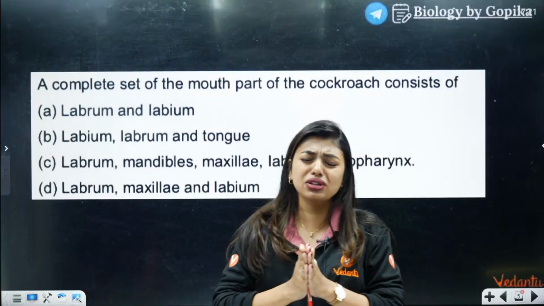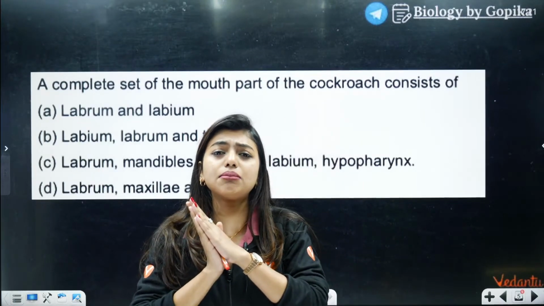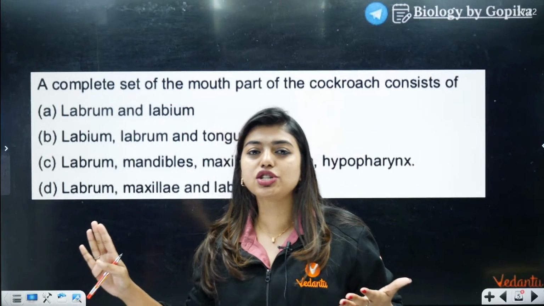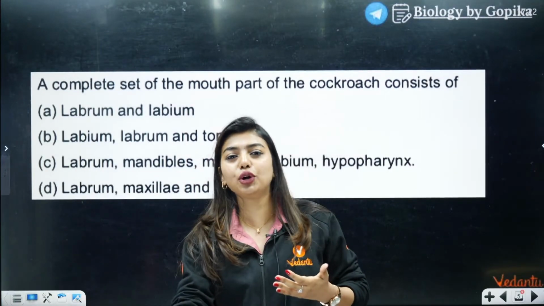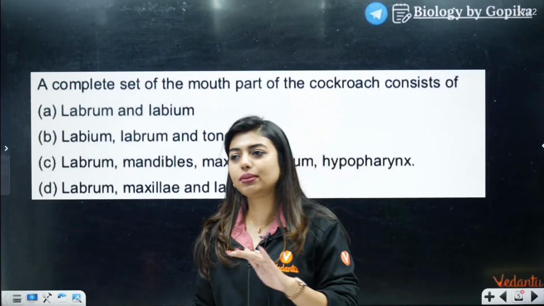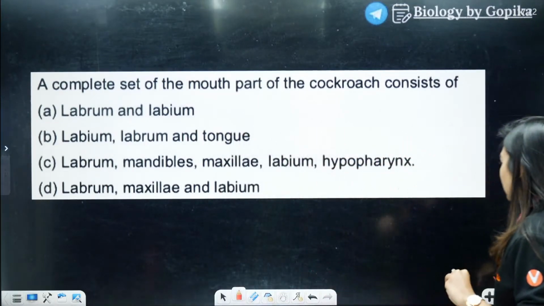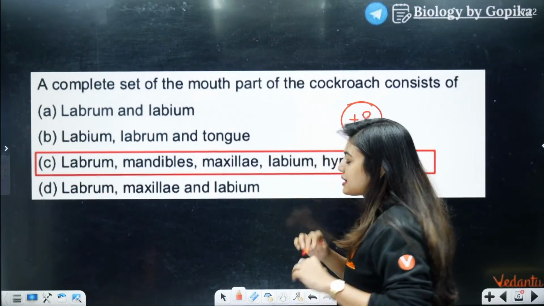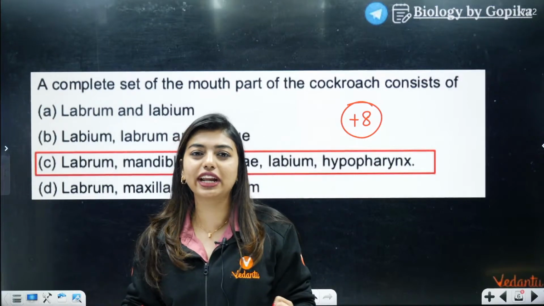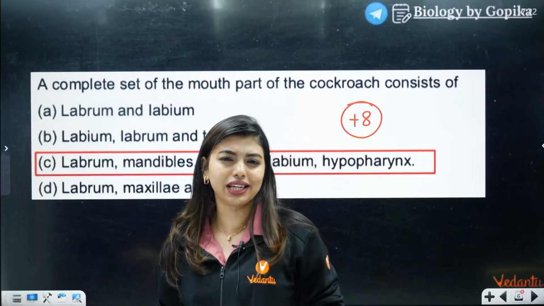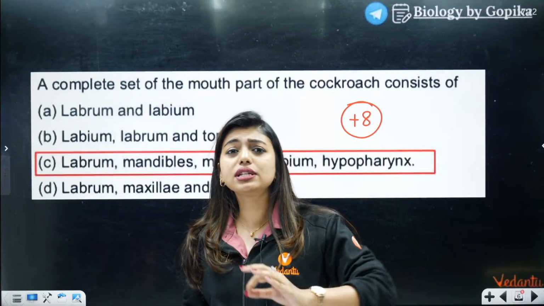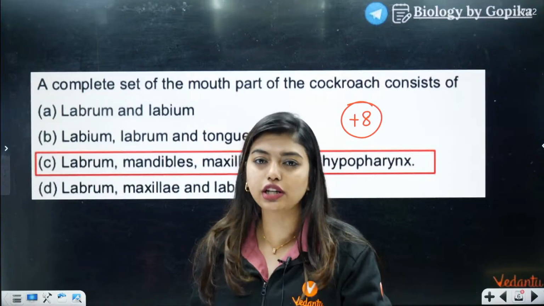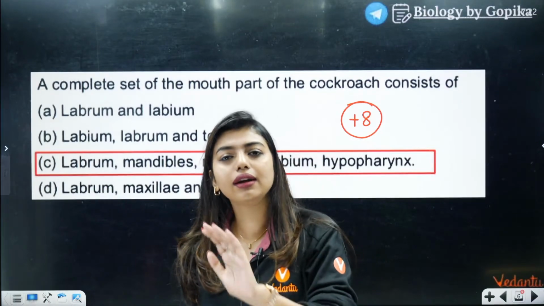I'm going to tell you people, you are not going to lose a single mark in this session because it is easy. All the cockroach questions you will be able to answer because recently itself you attended my cockroach class. So my students are going to ace it, I know. Very good. Excellent students. C is the answer. So +8 all of you in the chats. Yesterday, whatever motivation you lost, today you're going to get it back because today's questions are easy. I wouldn't say a student who hasn't studied or done revision will be able to answer, but a student who has joined my class and watched my lecture, 100%.